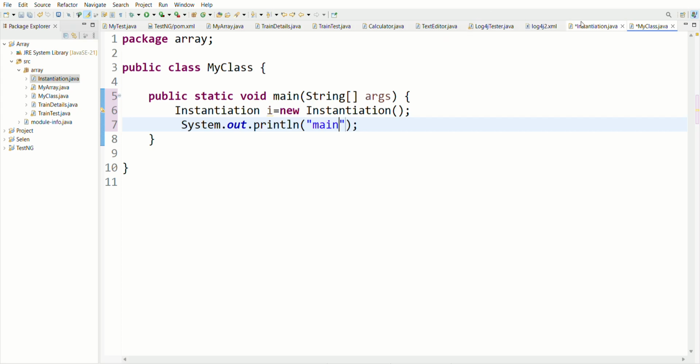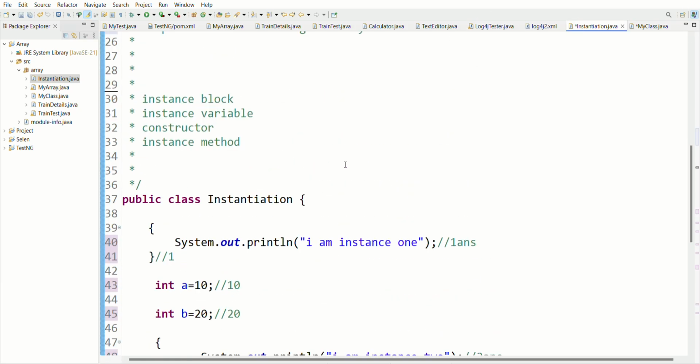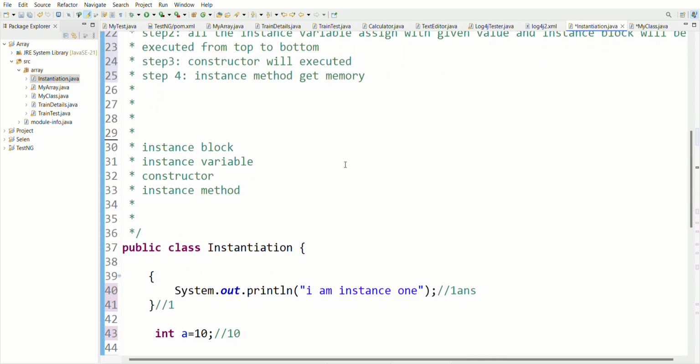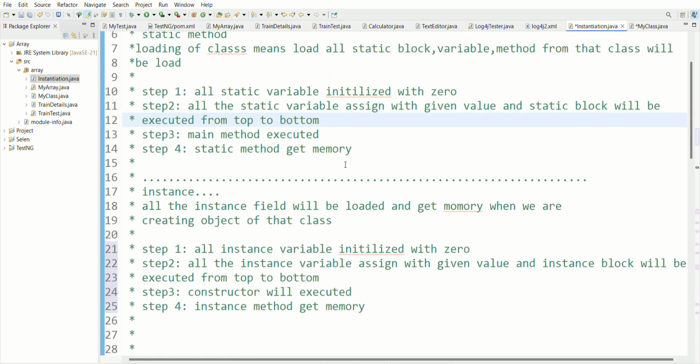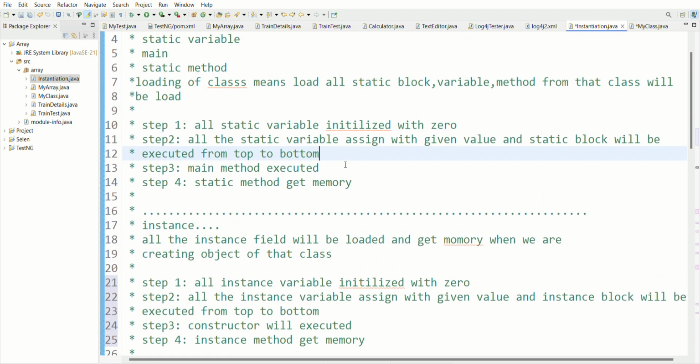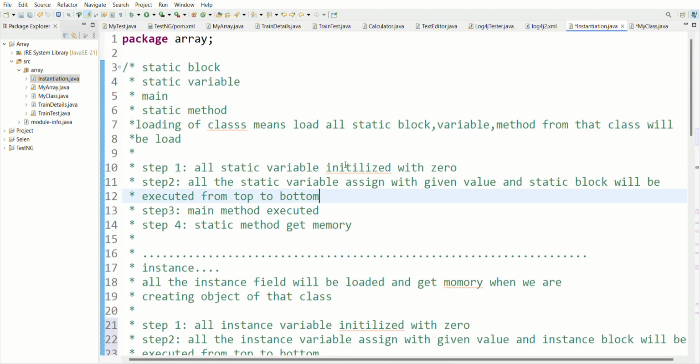In the first video, I discussed all the static and instance. Now I will start the execution, that is, how JVM will start the execution. This is the behavior of JVM. Then how JVM will search all the data and execute it.